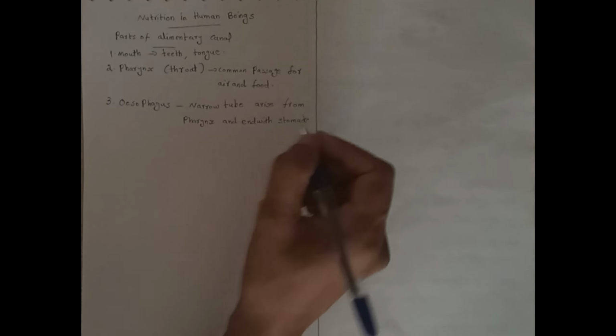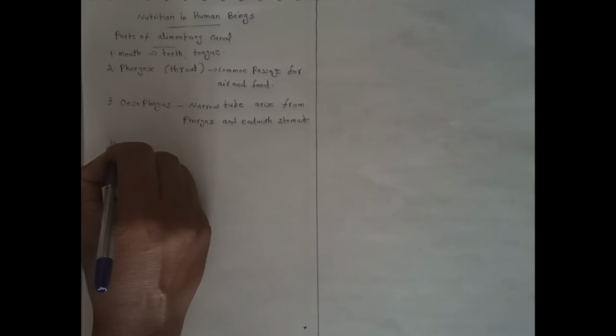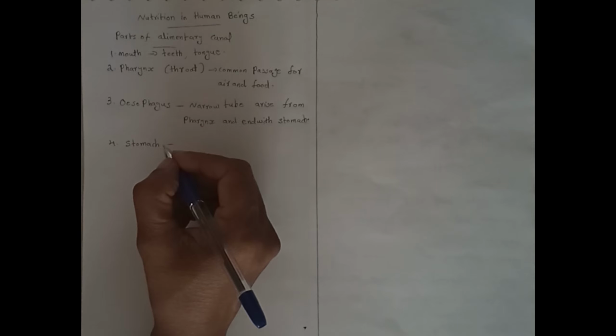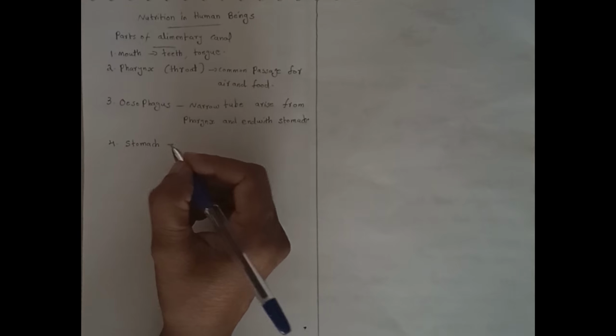Next part, stomach. The next part of the alimentary canal is the stomach. It is an elastic bag with highly muscular walls below the diaphragm. Diaphragm is a muscular partition wall that divides the body into upper thorax and lower abdomen.